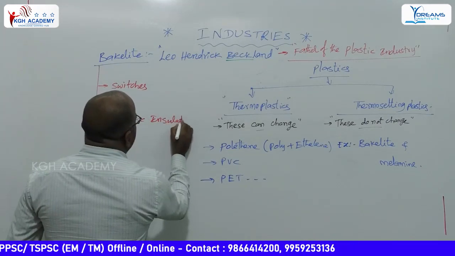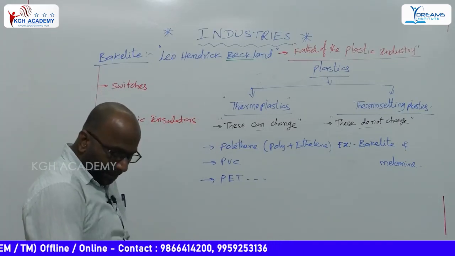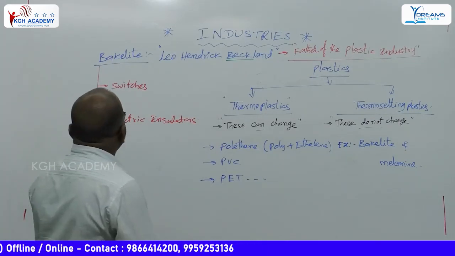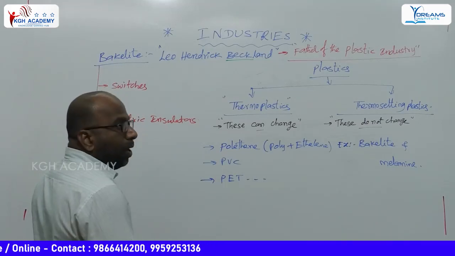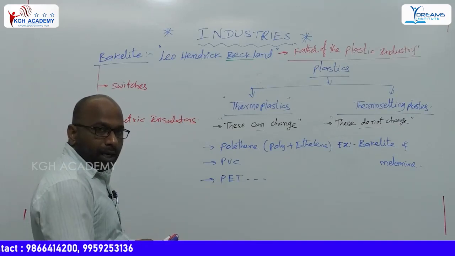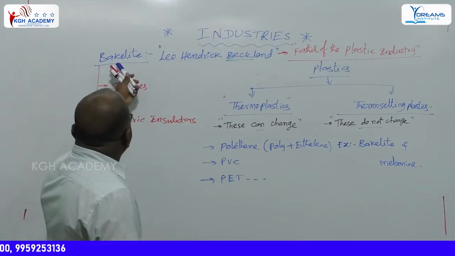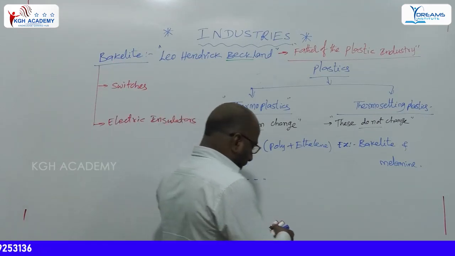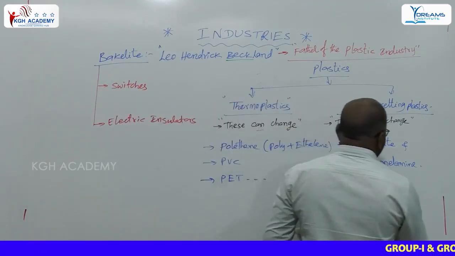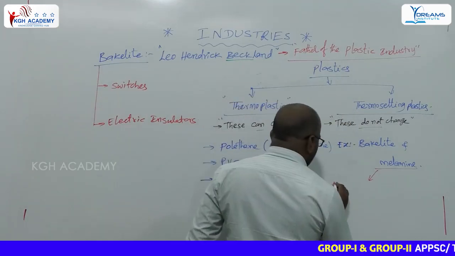Electric insulators and switches are made of bakelite material. Bakelite does not convert into other forms, and we cannot regain the original form. These are a few words regarding this. Melamine is used for floor materials.